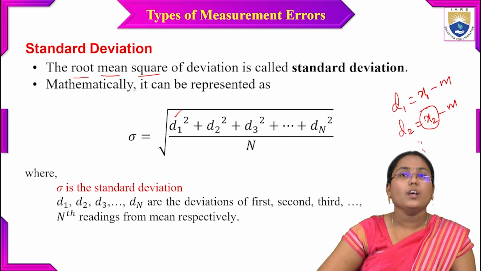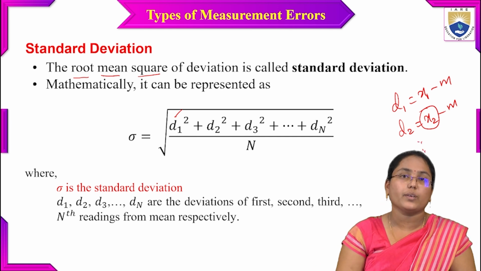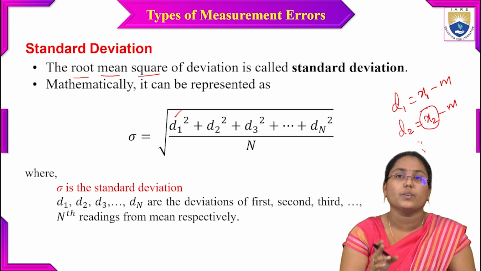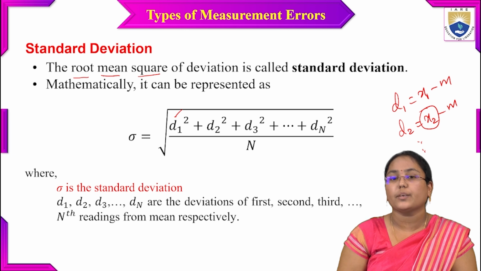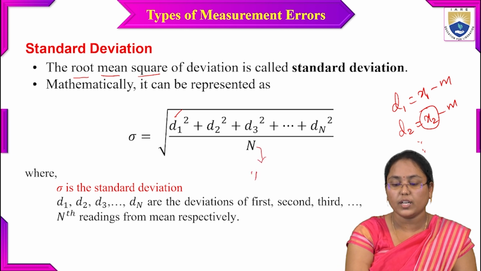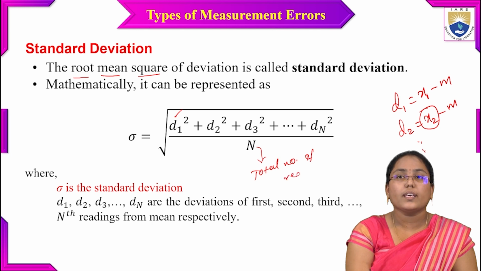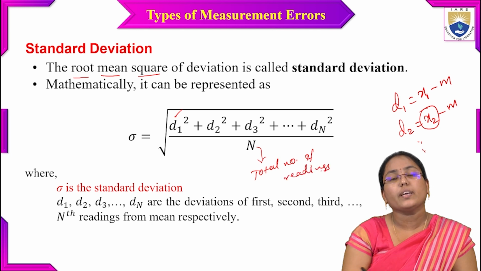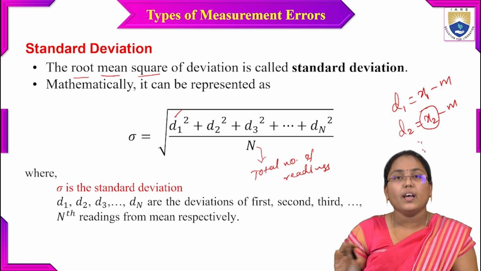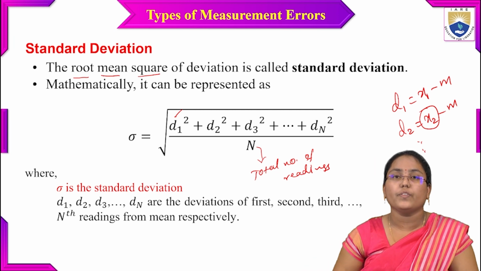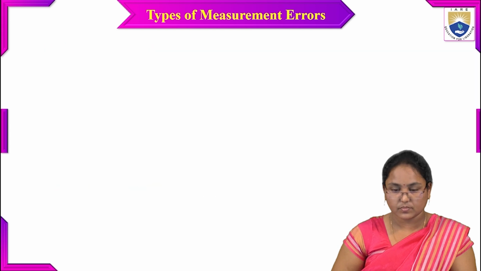Sigma can be calculated using this equation, under root of d1 square plus d2 square plus d3 square and so on, divided by the total number of readings. This standard deviation also says how much it is deviated from the actual value which we want to measure.